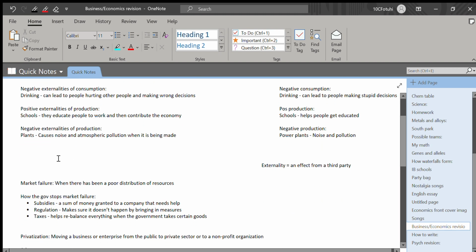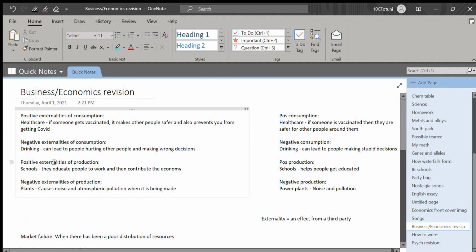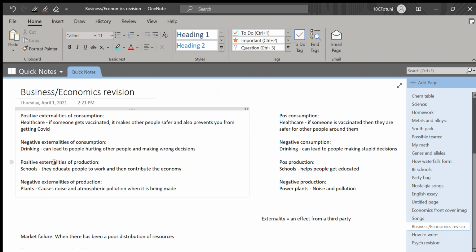A positive externality of production is schools, as they can educate people to work and then contribute to the economy when they're older. However, a negative externality of production, for example, are like power plants, as they cause noise and atmospheric pollution when it's being made.